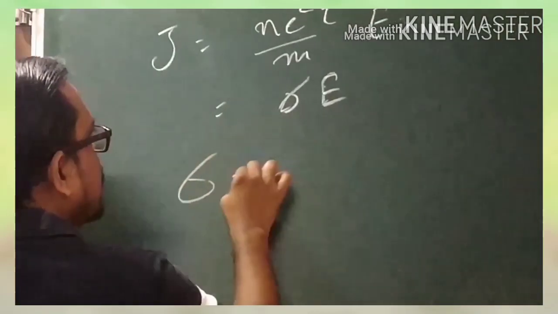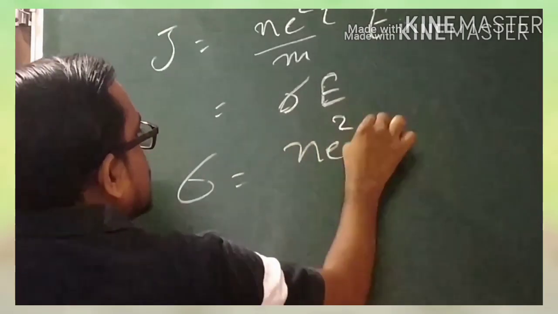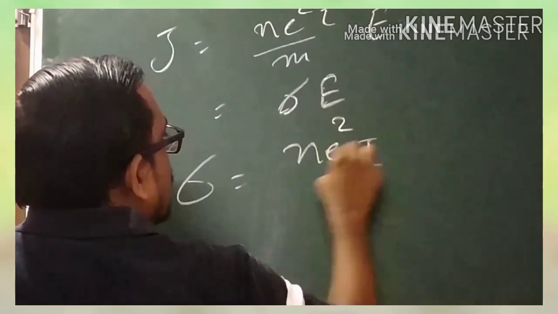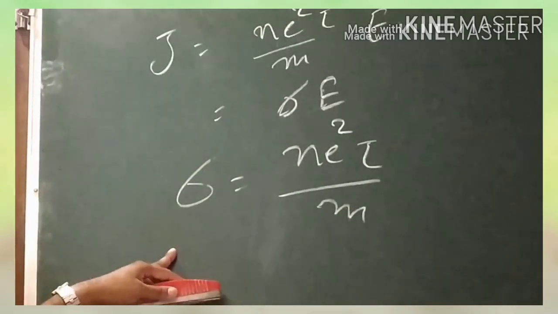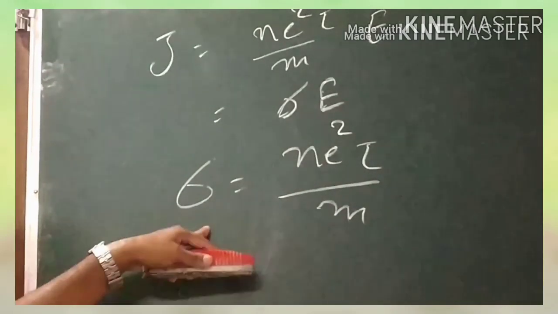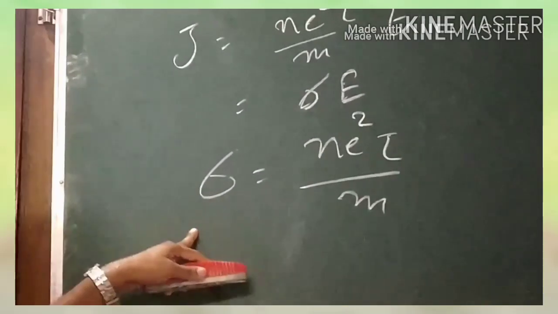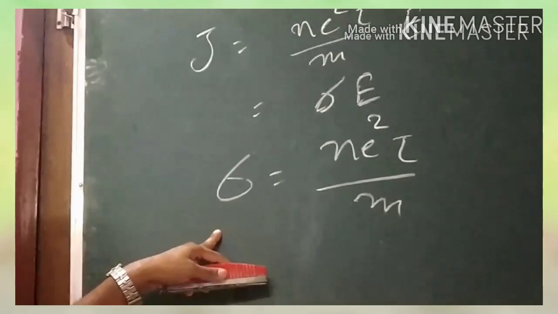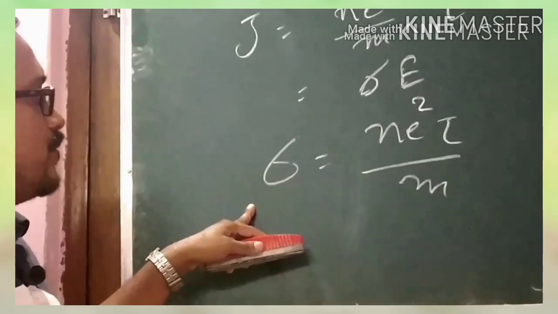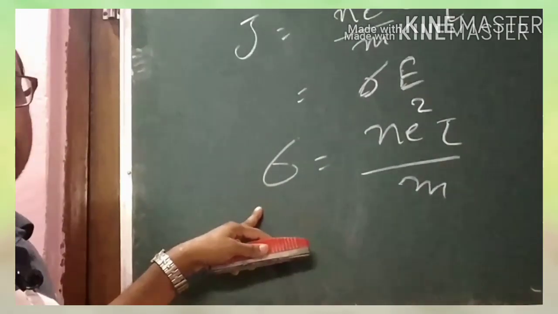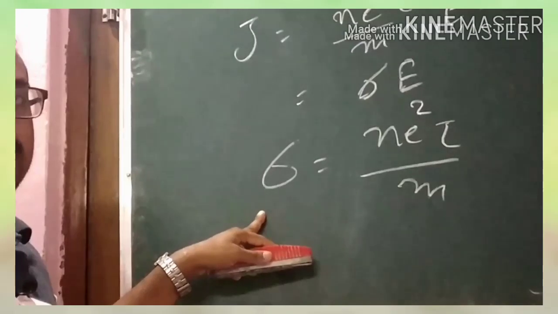This sigma represents the conductivity, and the value of the conductivity is N square tau by m. And as we know, this conductivity is the reciprocal of the resistivity. So this also proves the simpler form of Ohm's law.